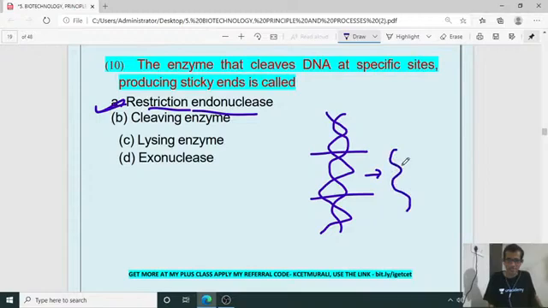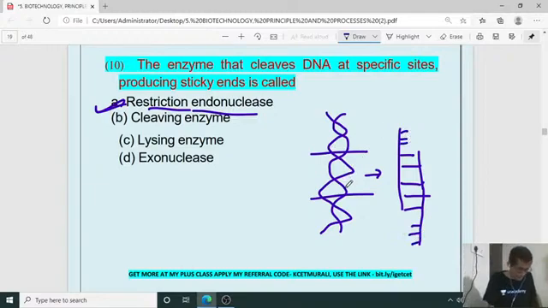Sticky end means the part of the strand is not having the complementary base. A small part of the strand is not having the complementary base here. So it looks like this after cutting. Here the complementarity is there, but when you are coming here, this is the sticky end because of the cutting of the DNA strand by restriction endonuclease.